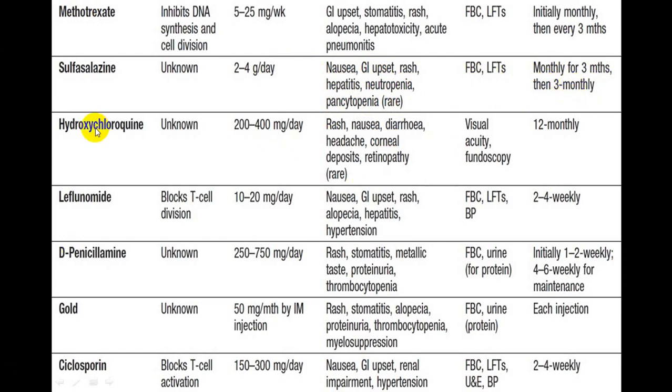Hydroxychloroquine usually does not produce much in the way of side effects, but still there are some. Maximum dose is 400 milligram. You give it in BID doses to reduce the GI side effects. GI side effects include nausea and diarrhea; some persons can complain of headache, corneal deposits, and retinopathy, which is rare. A person can develop complications like visual acuity disturbances. So you should have a regular checkup.